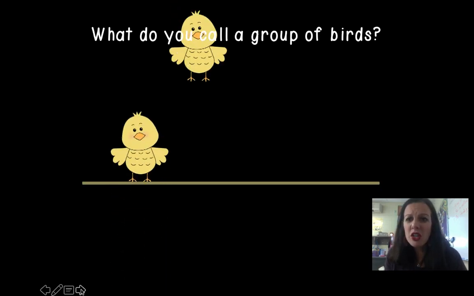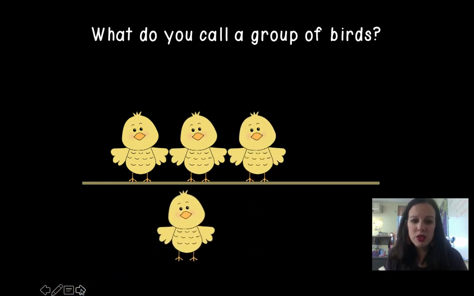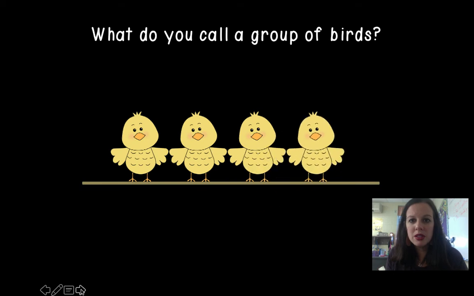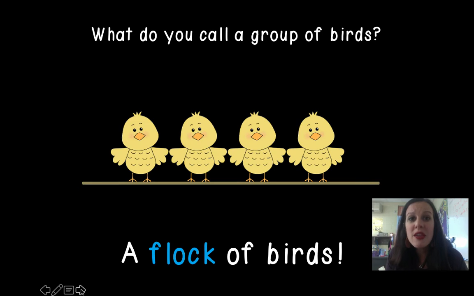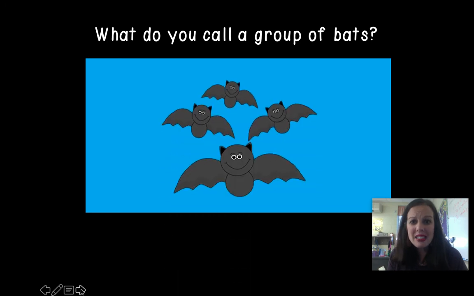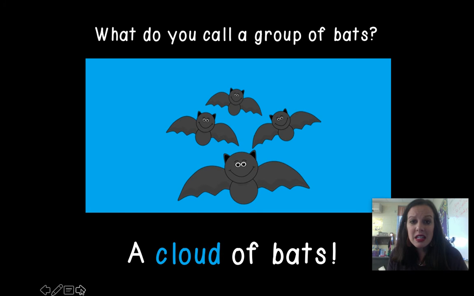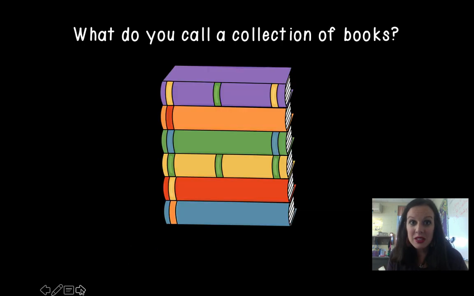What do you call a group of birds? Oh, look at this little slowpoke. Now we have some birds all together in a group, and that is called a flock of birds. The word flock is a collective noun. What about a group of bats? Bye-bye, bats. A group of bats is called a cloud of bats. That's a collective noun.